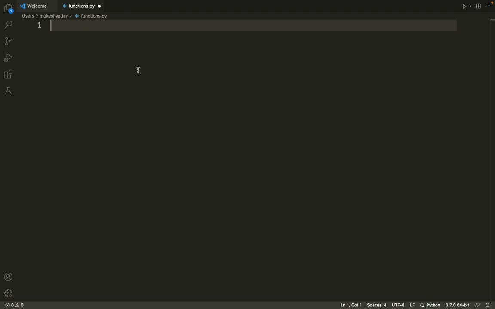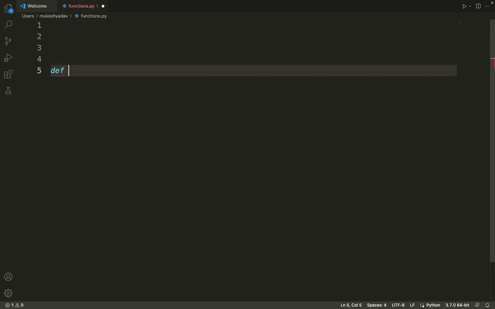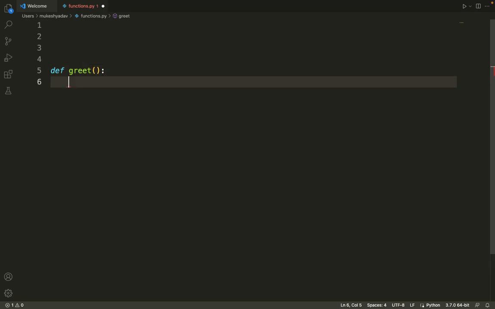For defining a function, first of all we have to use the def keyword, and with def we have to use the function name. Instead of writing a generic function name, let me write a meaningful one, let's say greet. After that we use open and closing parenthesis and the colon. You can see this is the indentation. Python is based on indentation, and we have to follow the rule of indentation. So now we are inside the body of greet.